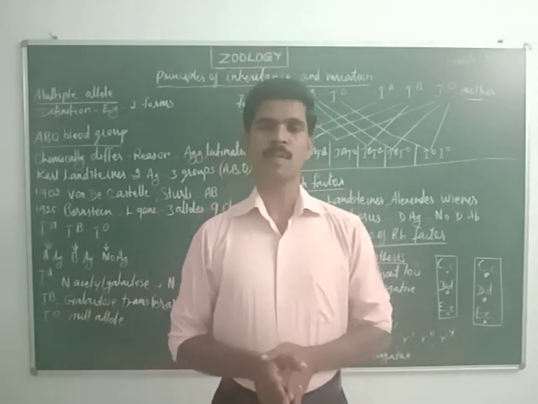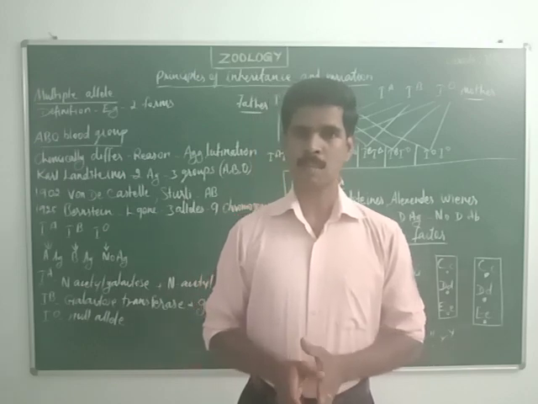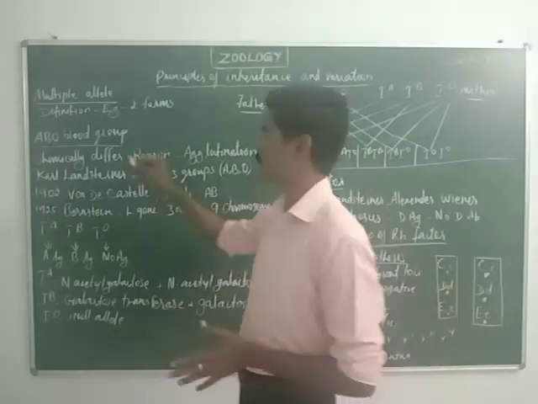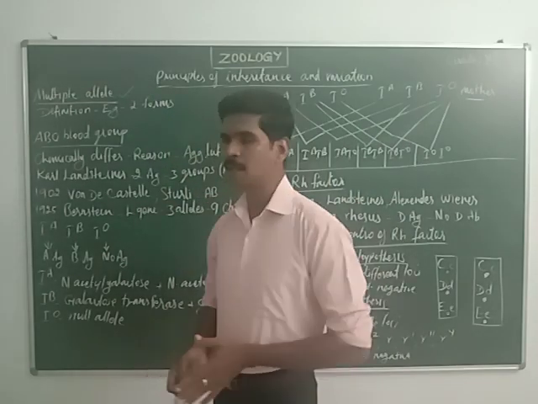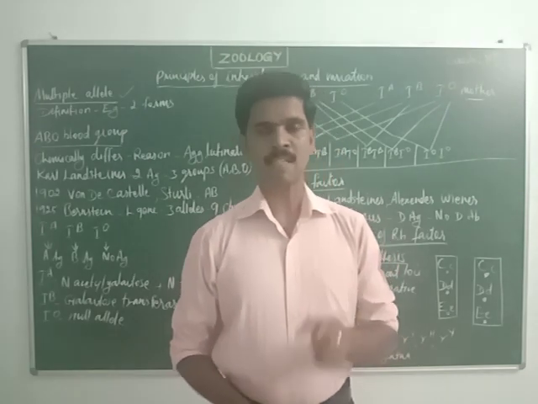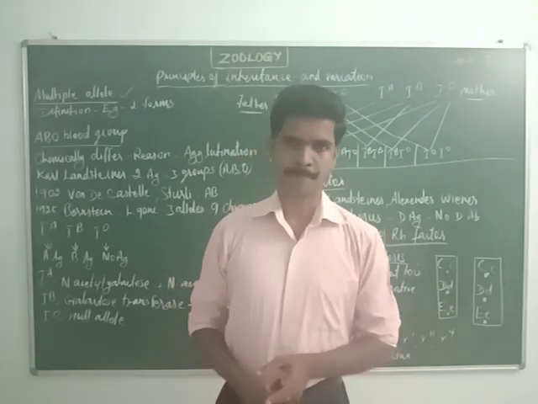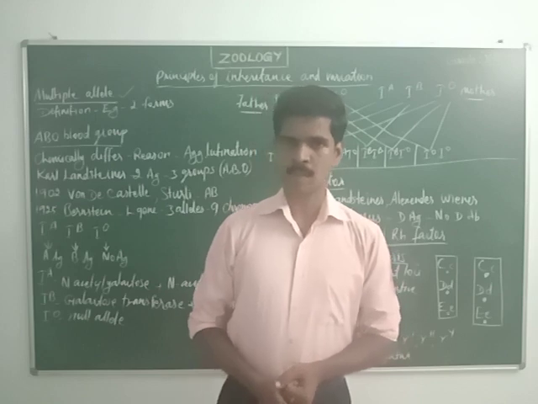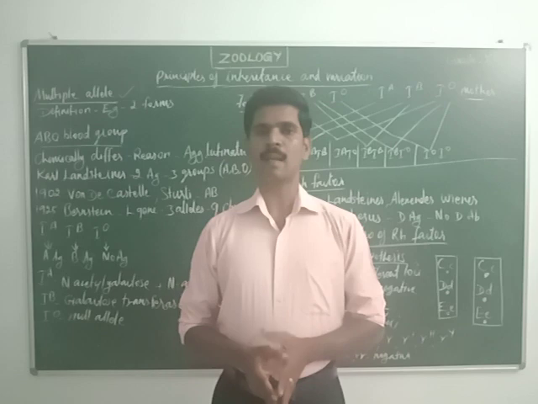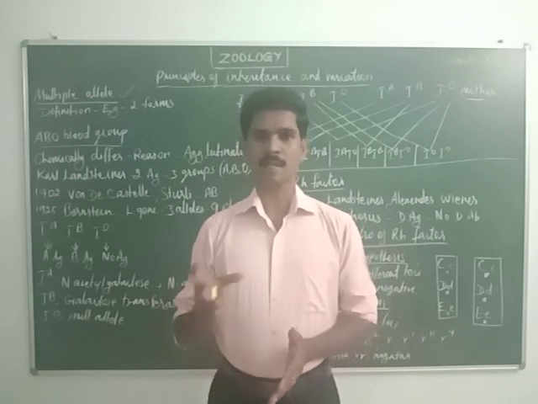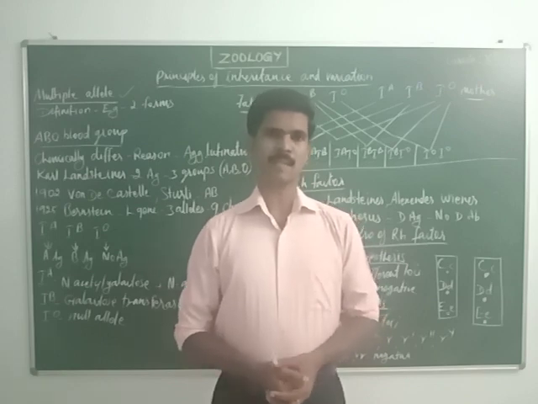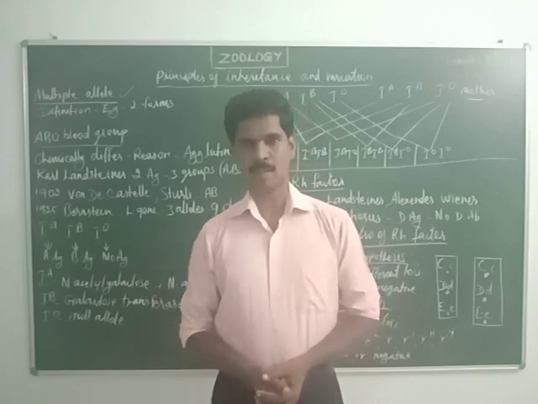So first we are going to study the first topic of this chapter. Our first topic is called multiple allele. Listen very carefully. The definition of multiple allele is very important for a 2-mark question. Each and every gene has many alternative forms, alternative factors. Those factors are called alleles.